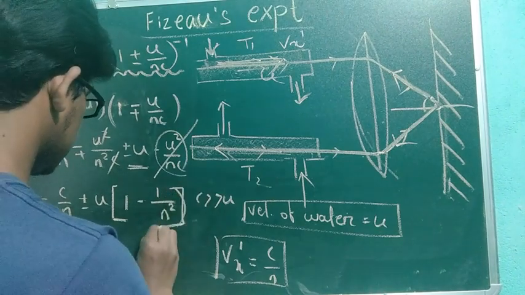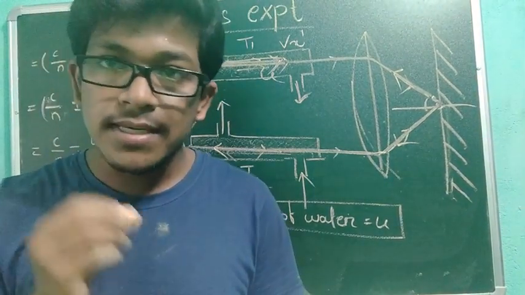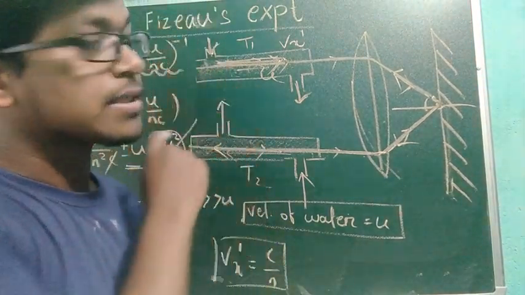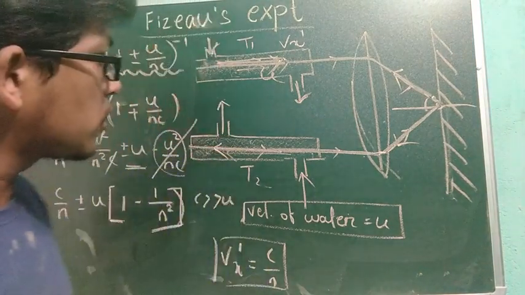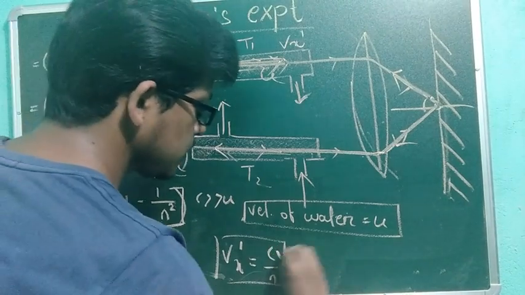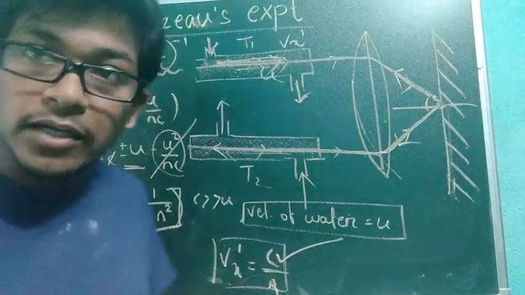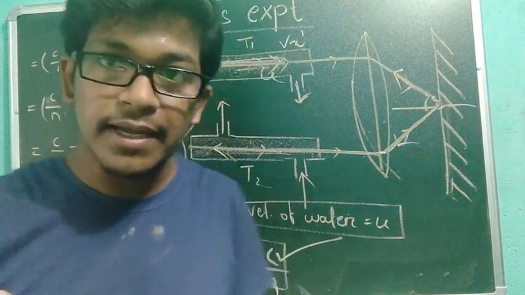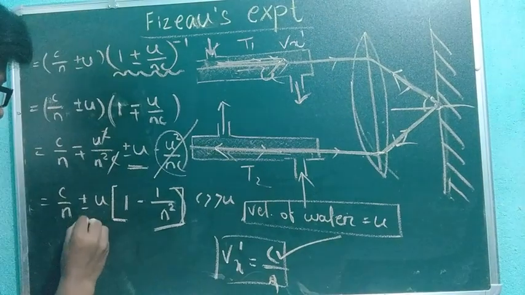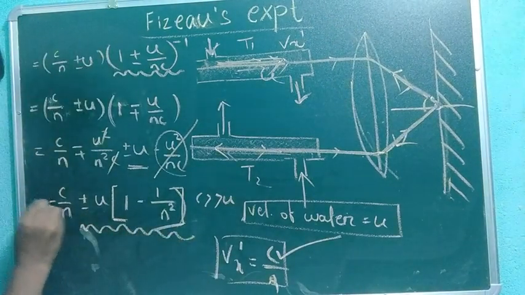See, students, you got one thing. When there is no change in the medium, that means the water is constant. Here water is moving in the opposite direction. When the water is constant, what did we get? The velocity Vx dash equal to simply C by N. But when water is moving, we get some shift in the velocity. That may be increasing, that may be decreasing. And how much is that? This is the extra part we observe. This is important. Notice it.